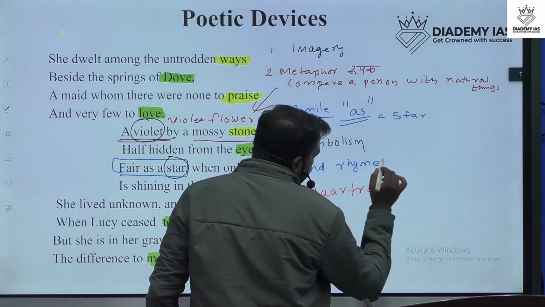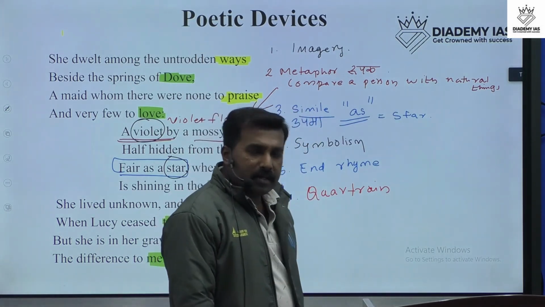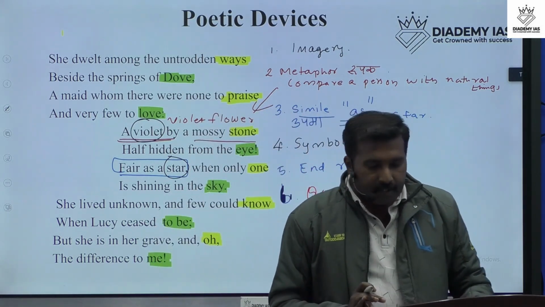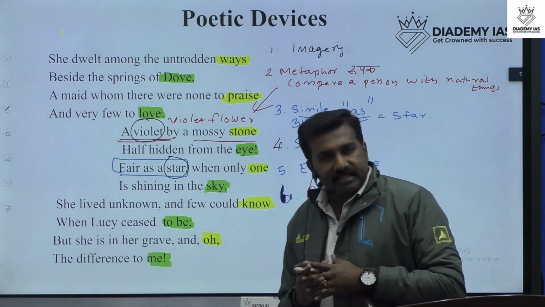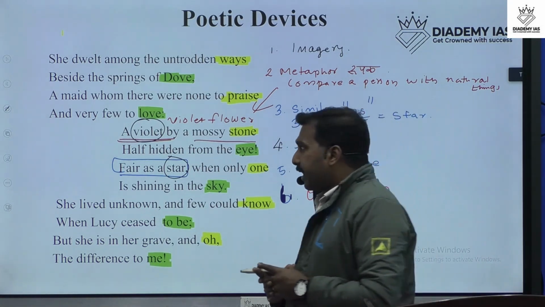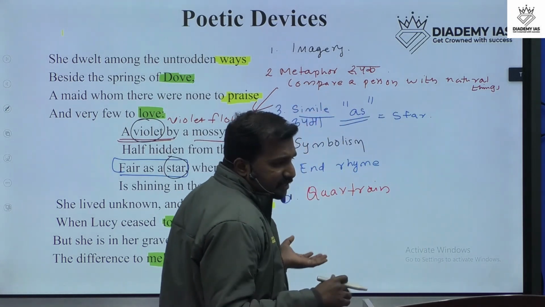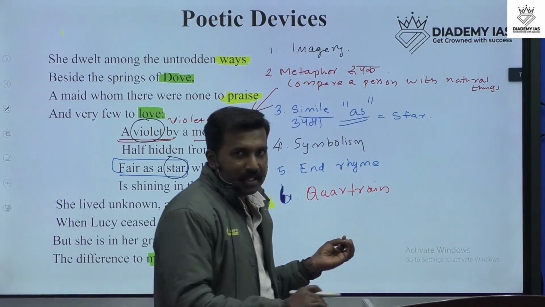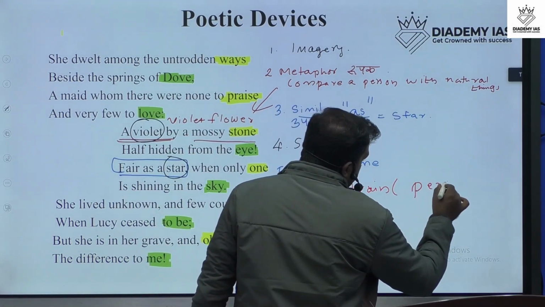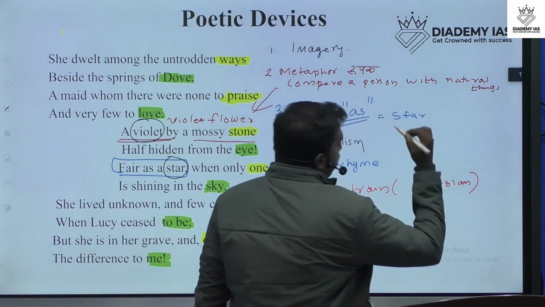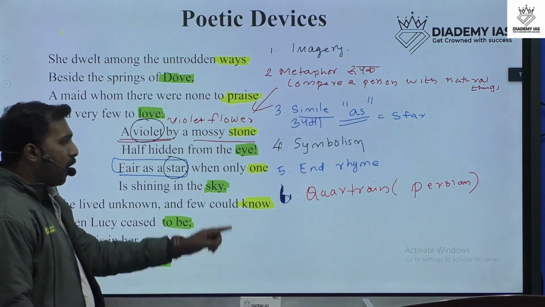Q-U-A-R-T-R-A-I-N. Quatrain. What is quatrain? Quatrain is a stanza or a poem. Actually, this is a poem, Persian poetry. This term is coming from Persia. In Persian poetry we can see this type of poem, that is quatrain.